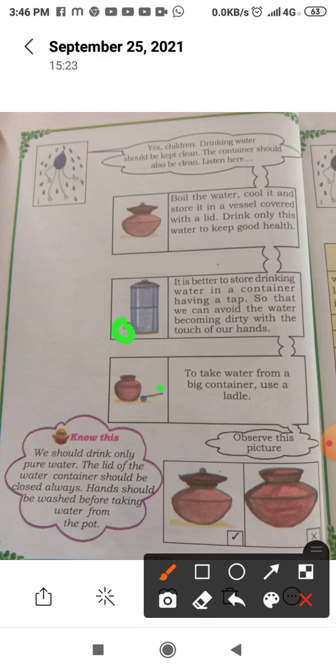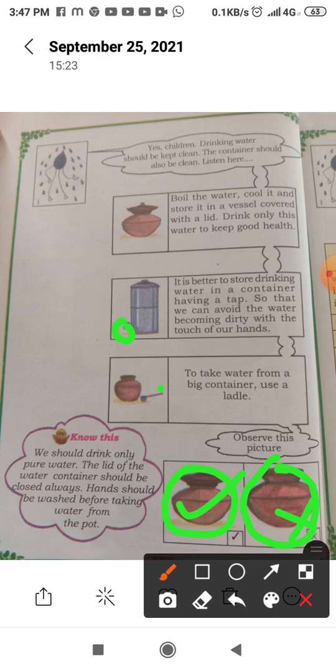Understood? So how to use drinking water and how to store drinking water you have learned now. So now observe these pictures. See, this one is covered, it has a lid, and this one is without a lid. Storing drinking water without a lid is wrong, and this one is right. Understood? We should drink only pure water. See, the lid of the water container should always be closed.